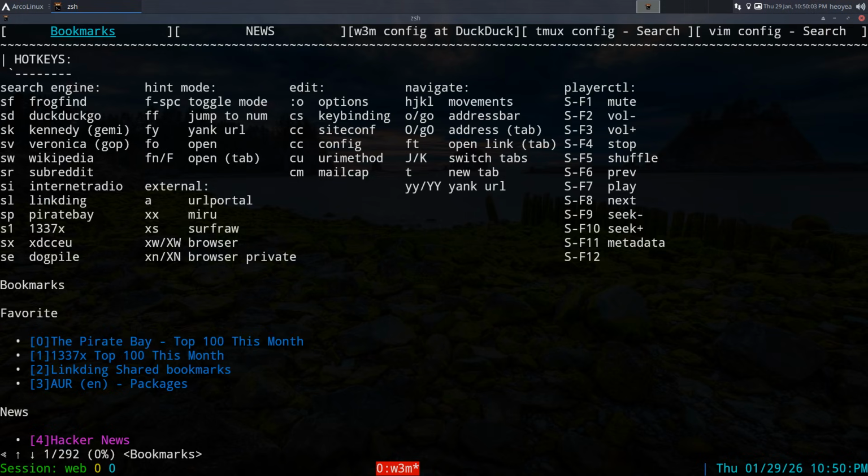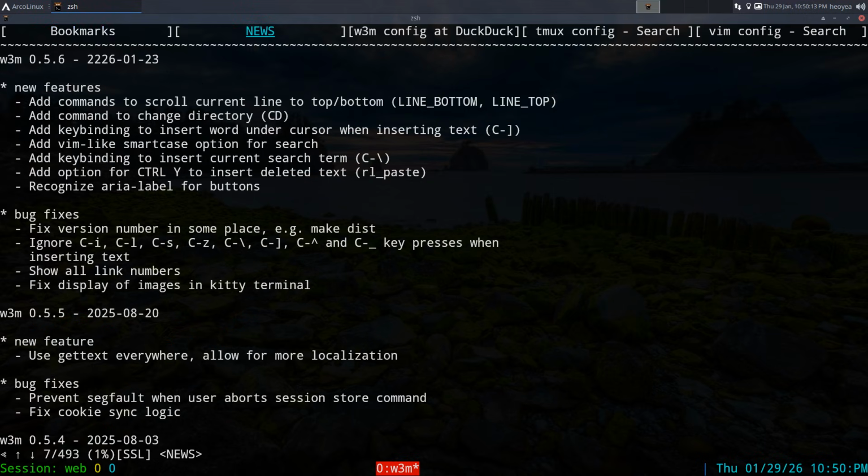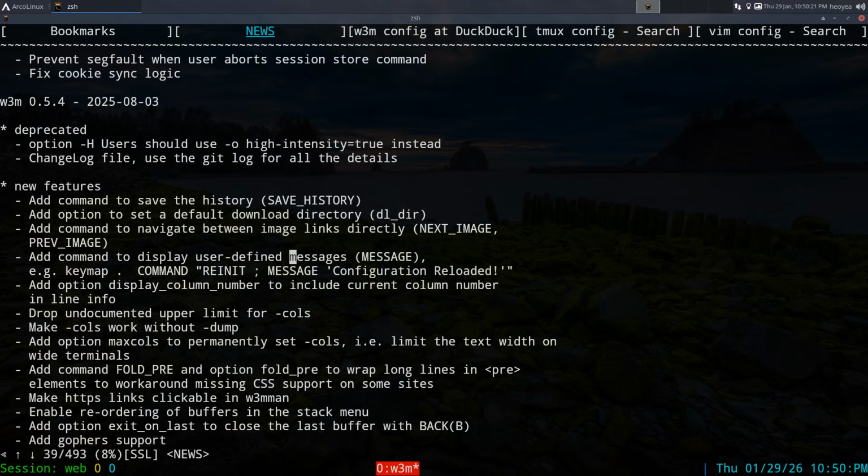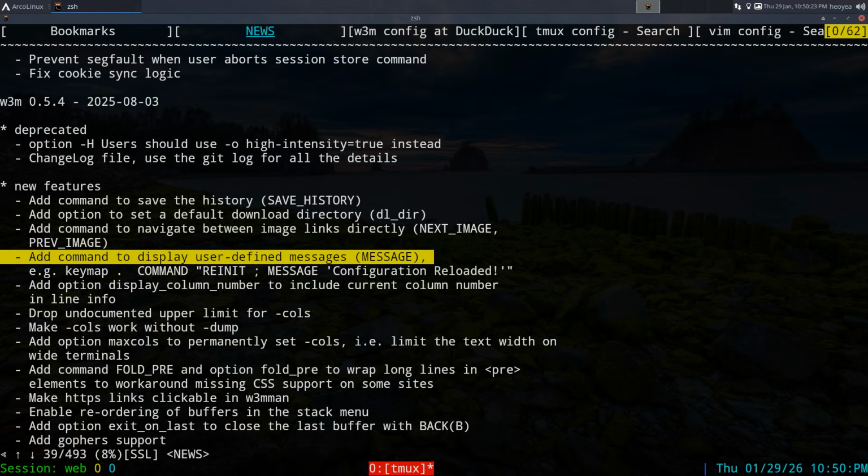Some people hate it. I like starting with 0 because it's more numbers that I can press with one button instead of two, right? So that's why I like that one. What else is there in here that I do like? They do have this thing called message, a new built-in function.